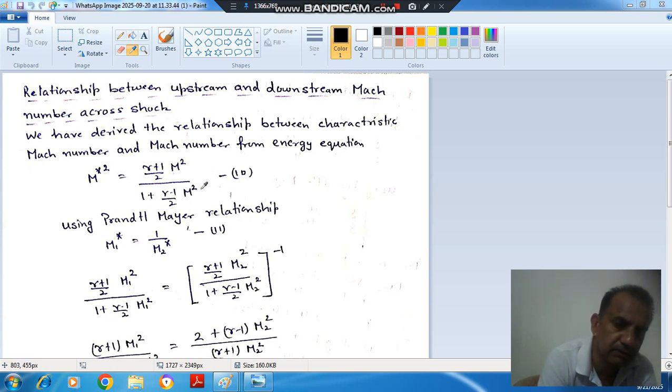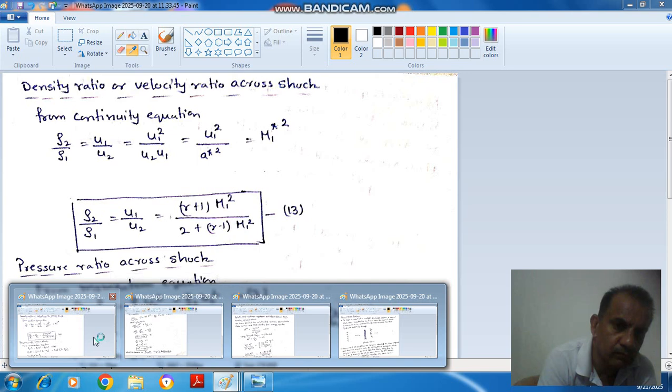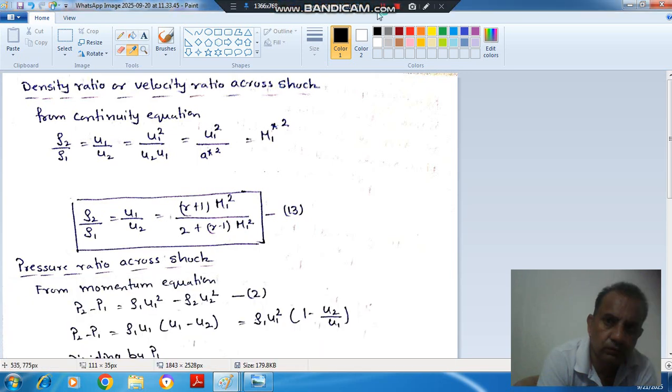We can put the value of M1 star square in terms of M1. So rho 2 by rho 1 will be equal to u1 by u2, which equals gamma plus 1 M1 square divided by 2 plus gamma minus 1 M1 square.